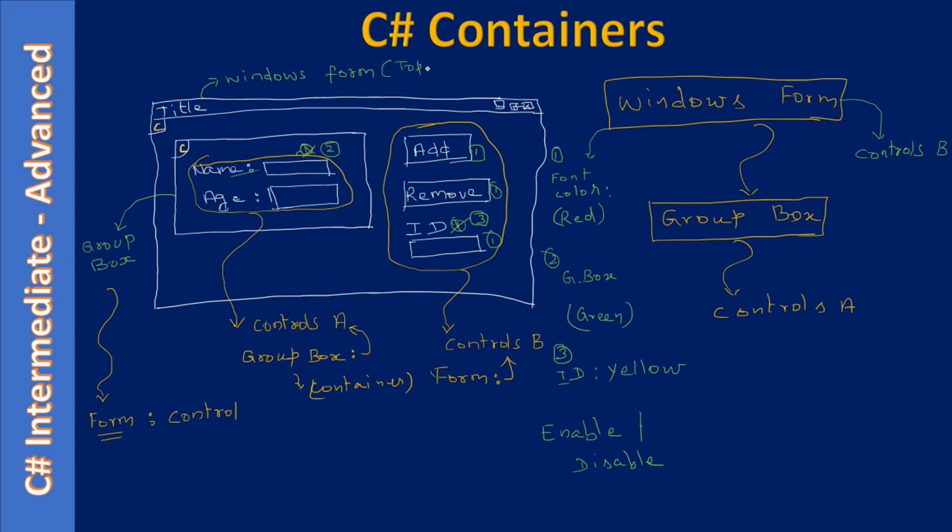GroupBox is not a top level container. So that's how it acts as a control as well as a container. In Windows form perspective, it's a control, but for these controls, it's a container. So that's all the basics of C# container. In the next video, we will talk about the GroupBox example.